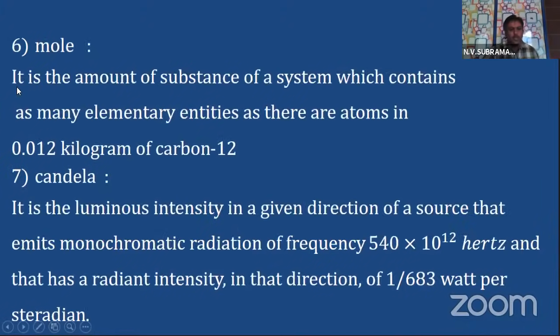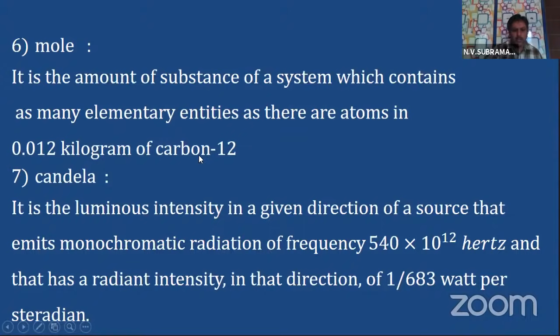mole. It is the amount of substance which contains as many elementary entities as there are atoms in 0.012 kilograms of carbon 12. You know carbon 12, the standard atom of carbon. Here 12 denotes its mass number. 0.012 kilograms means how many grams? 12 grams.